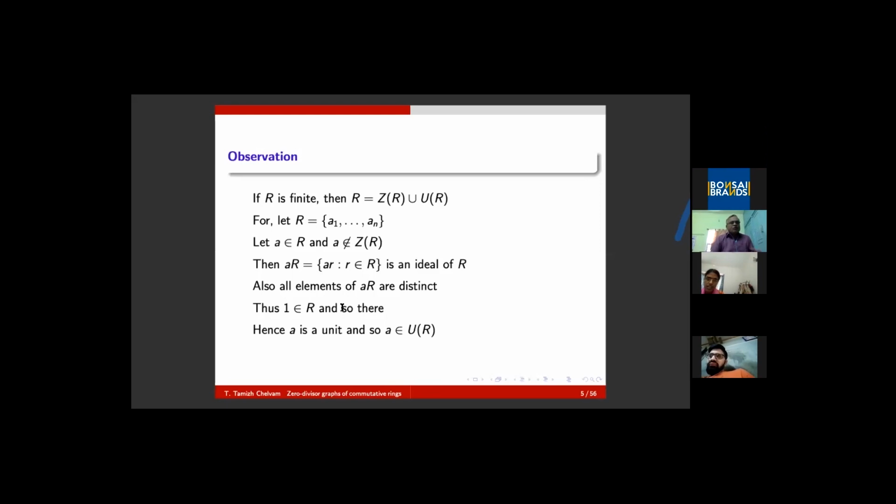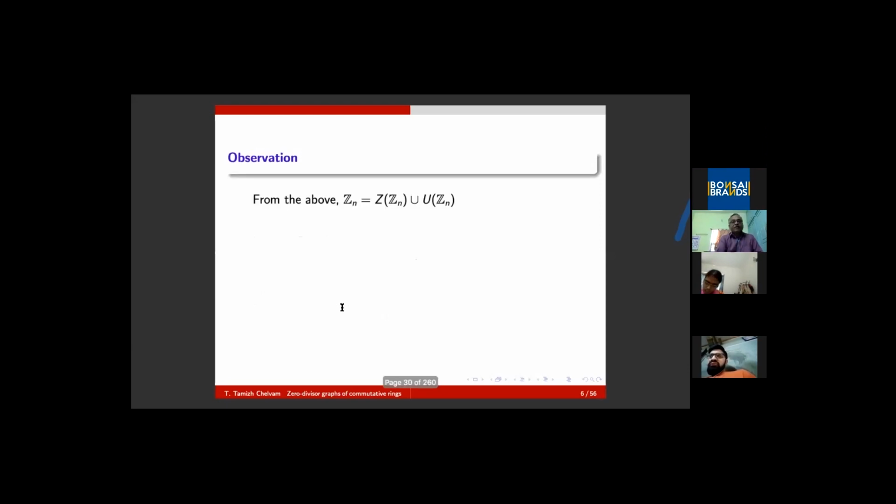Okay, naturally one wanted to observe the distinction in the case of an infinite ring. As observed above, in the case of congruence modulo n classes, all elements are either zero divisors or units. That we have characterized. Suppose R is finite. All the ring elements are divided into 3: zero divisor, unit, and regular.